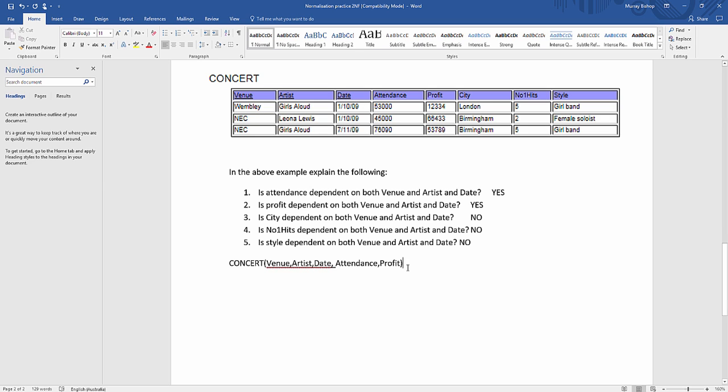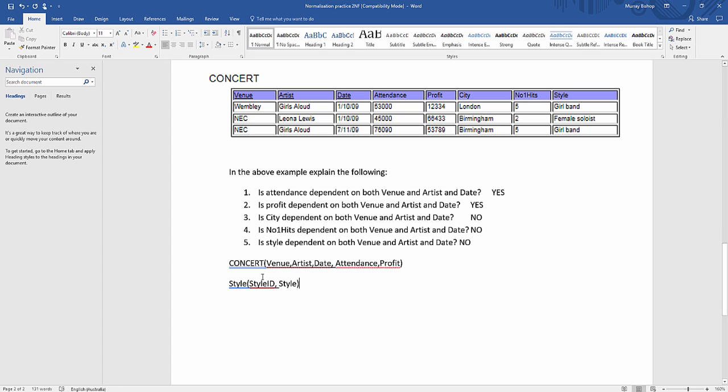Okay, so let's look at the next one then. We've already talked about style, and we said that that definitely needs to be taken out because the style is not related to the venue at all. So we are going to create a new style table. And I'm going to give this a style ID, a primary key that I've just made up. ID is just a great, fantastic, easy primary key to make up, and a style. Style is its attribute.